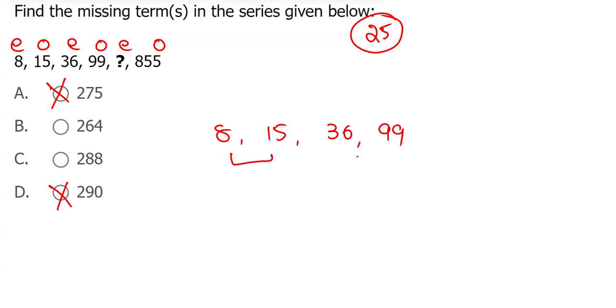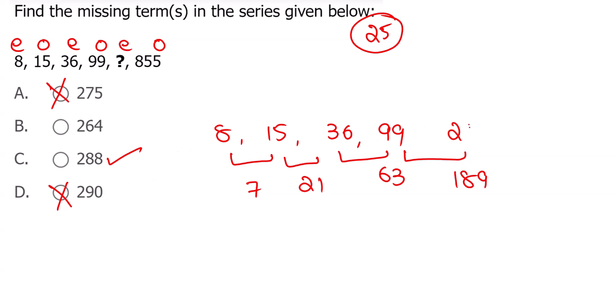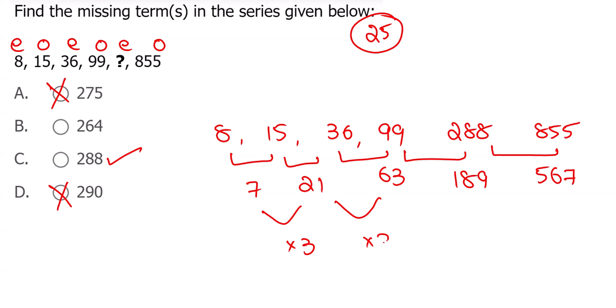Here I got, yeah, fine. Differences are multiplied by 3. Next difference is 189. It should be 288. Differences are multiplied by 3. So if you don't get the logic for any question, take differences, then you can understand. Differences are multiplied with.